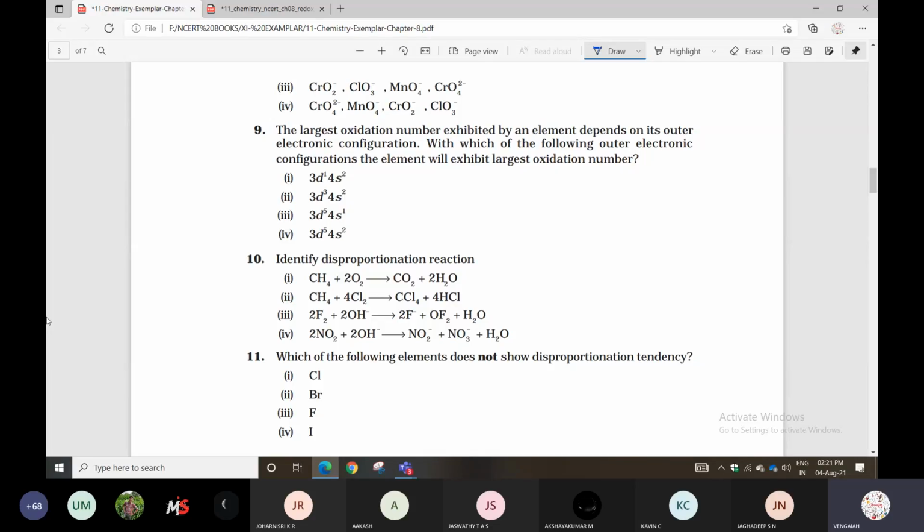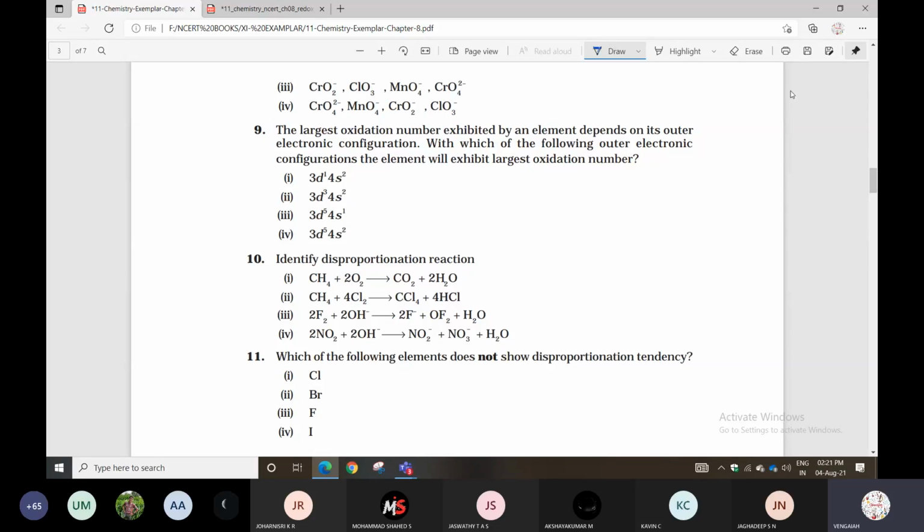Next question. Identify the disproportionation reaction. What is the meaning of a disproportionation reaction?